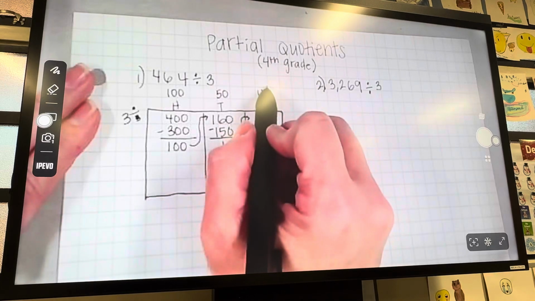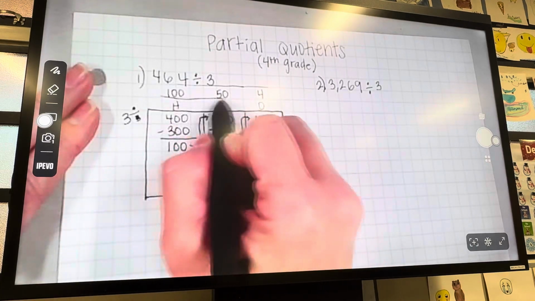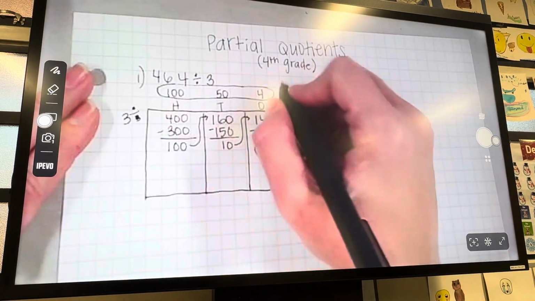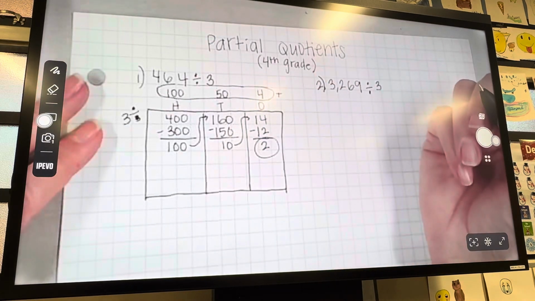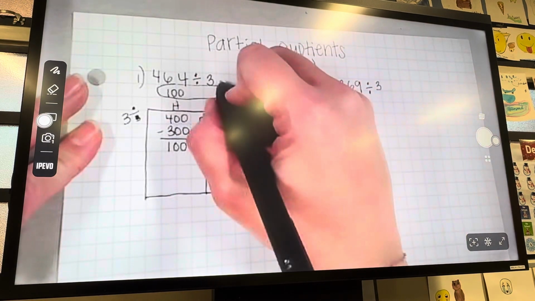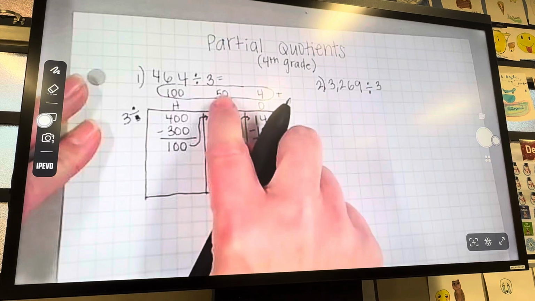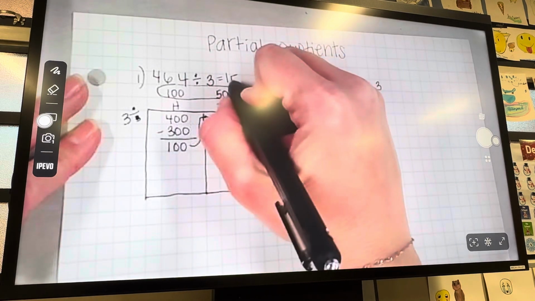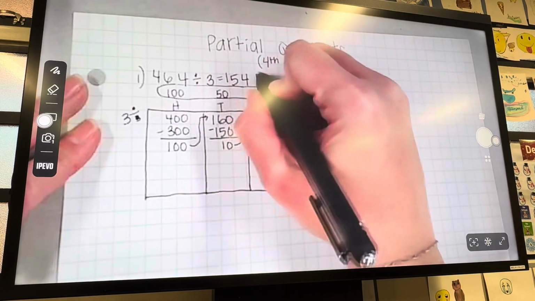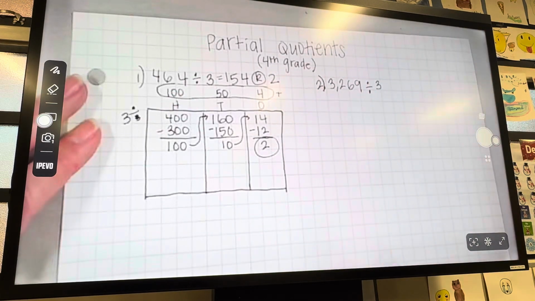Now we have these up here, which are called the partial quotients. We add those back together just like we did in the partial product strategy of multiplication. So we have 154, remainder 2. Now, let's see if you want to check your answer.